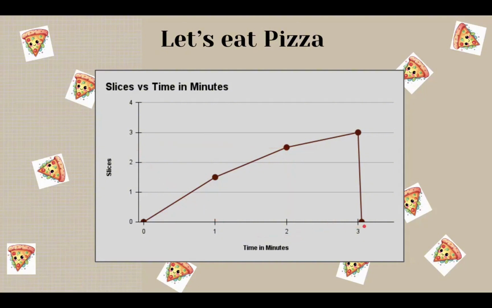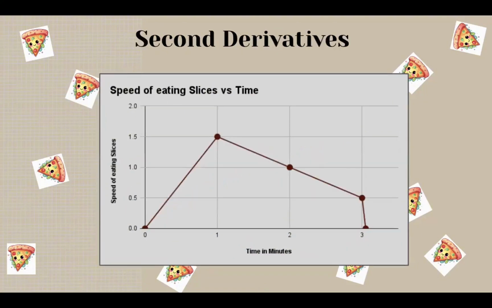And in 3 minutes, you're barely finishing 3 slices of pizza. So this graph is basically telling us the speed of eating pizza slices per minute. But what if we wanted to exactly calculate how fast we are eating pizza in each minute? That's where second derivatives come in the picture. So if we had to plot the speed of eating pizza, what we get here is this.